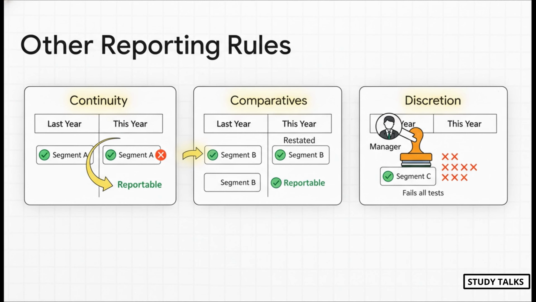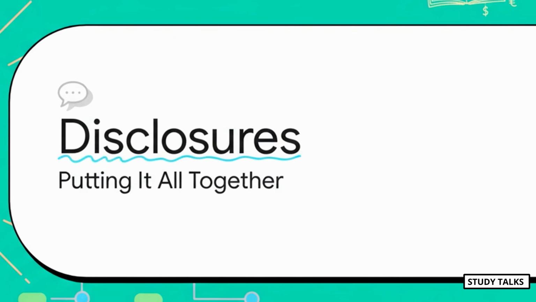And number 3, management's call. Management can just decide to make a segment reportable if they think the info is important, even if it fails all the math. All right, on to the home stretch, disclosures and presentation. We've done all the calculations. We know what's reportable. So what do we actually need to show in the financial statements?